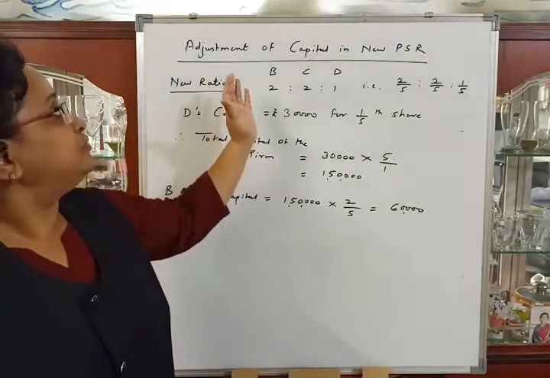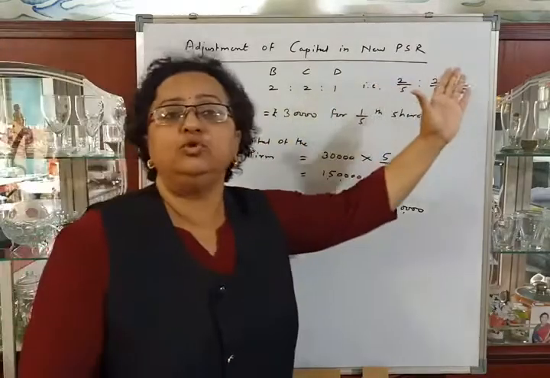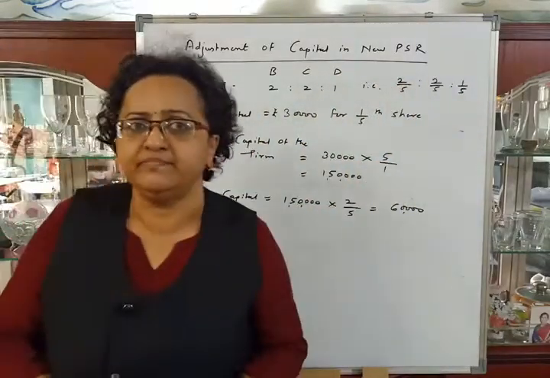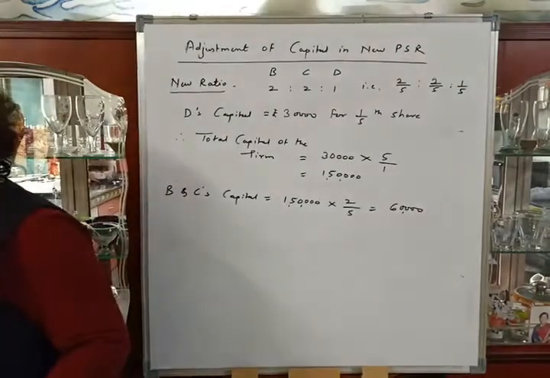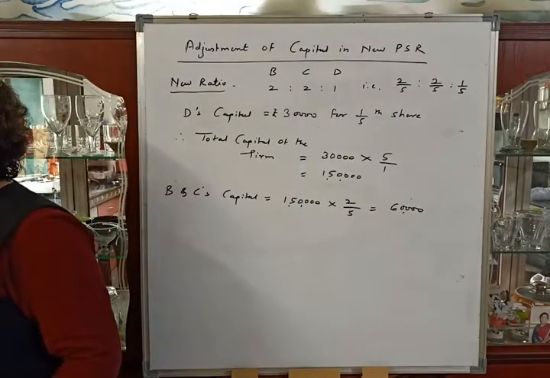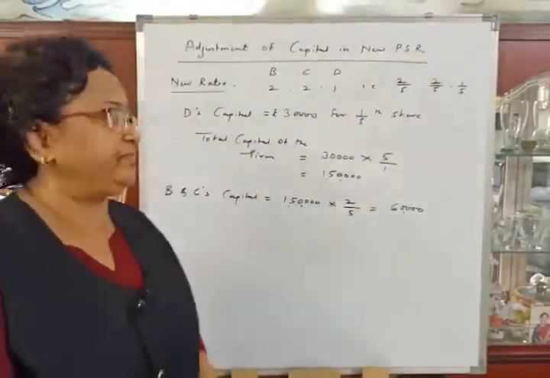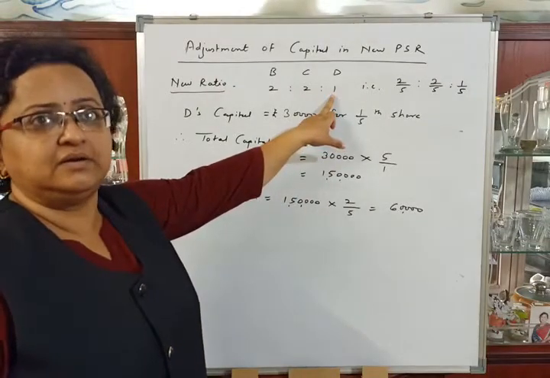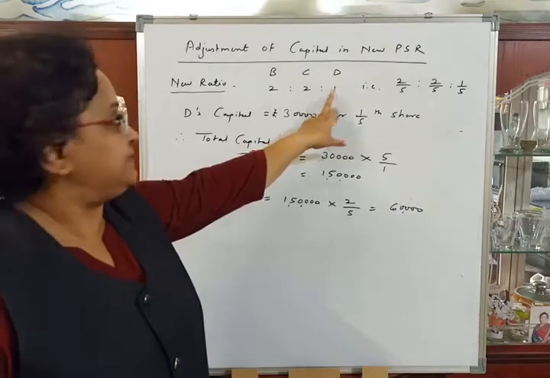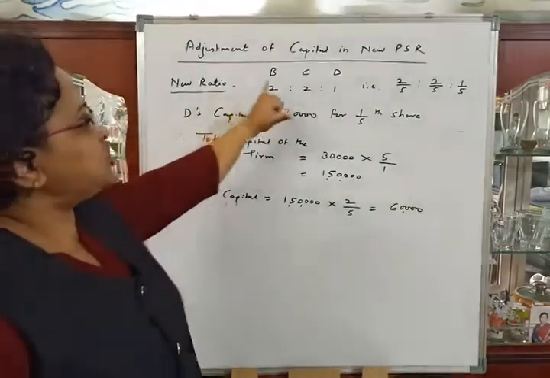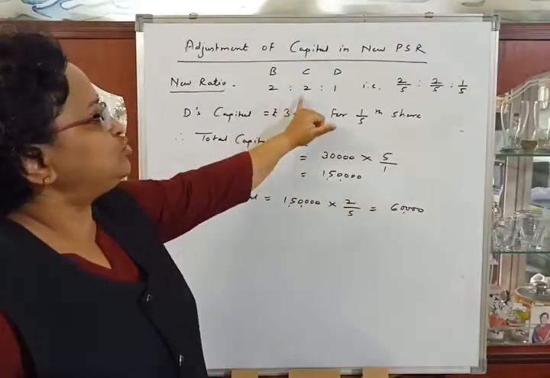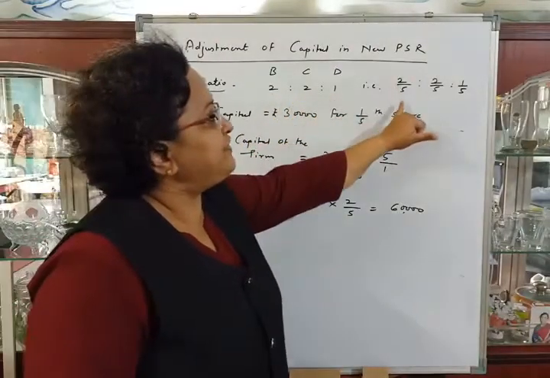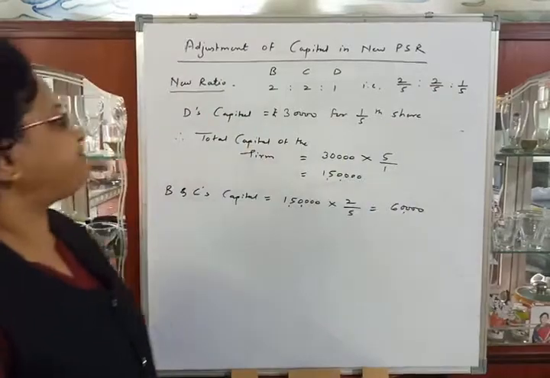Now we will make adjustment of capital in the new profit sharing ratio. See the problem. After making the above adjustments, the capital accounts of B and C are to be adjusted on the basis of D's capital. So on the basis of D's capital, we have to adjust the old partners' capitals. See here, the new ratio of B, C and D is 2:2:1, that is 2/5, 2/5 and 1/5.